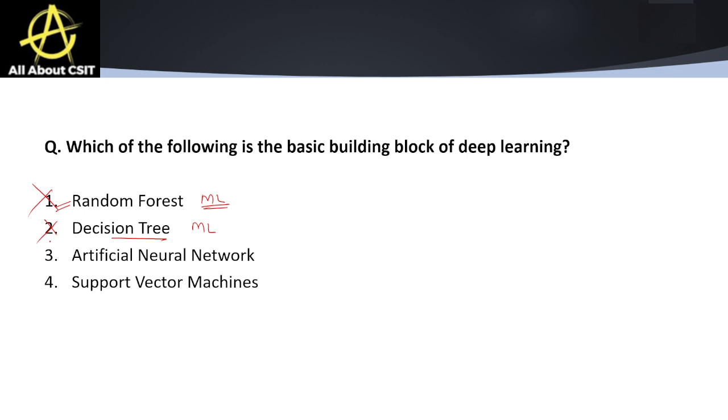So this is also incorrect. Artificial neural network, simply known as ANN. This option is correct as deep learning is built using multiple layers of ANN. Option number 4 is support vector machines. It is a supervised machine learning algorithm, again not related to deep learning. So the correct answer is option number 3.